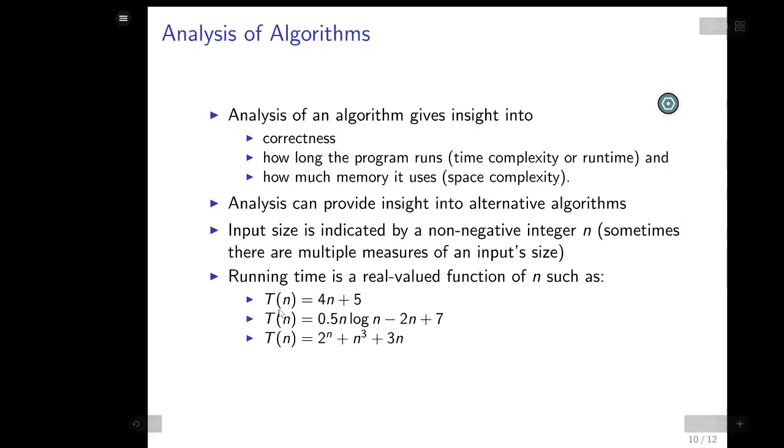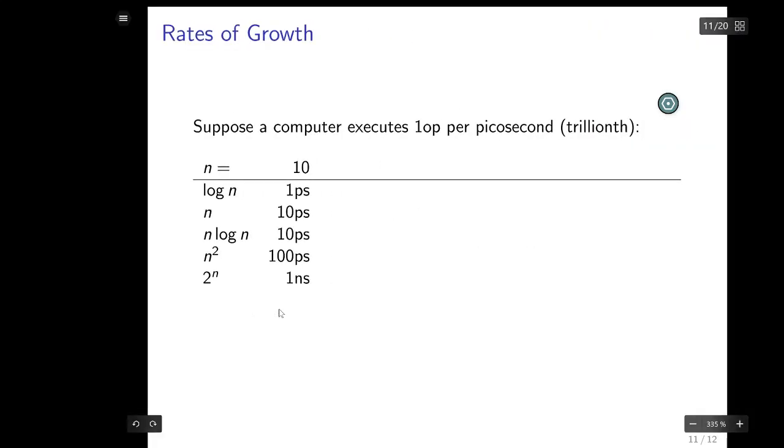That's what we're up to. And so you might ask, does it really matter? So I've listed some running times down on the left-hand side here. There's a running time as a function of n, the input size, that's log n. n is another running time.